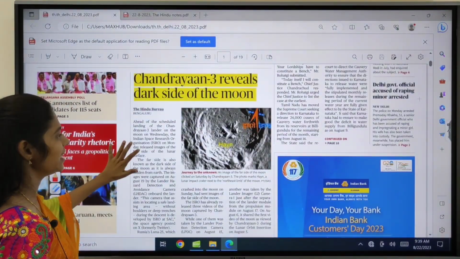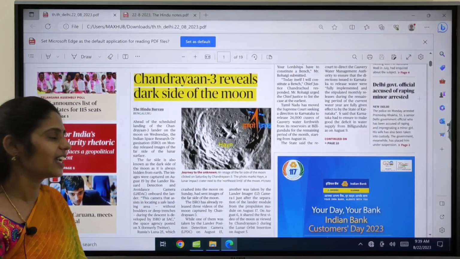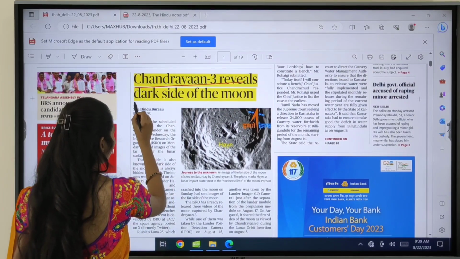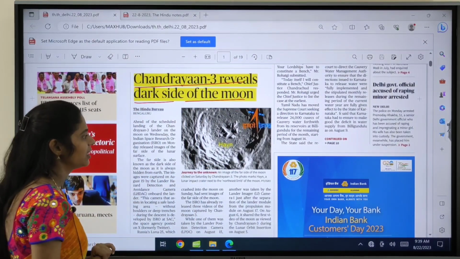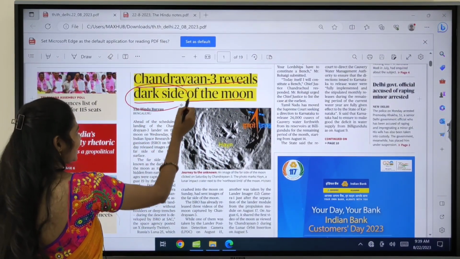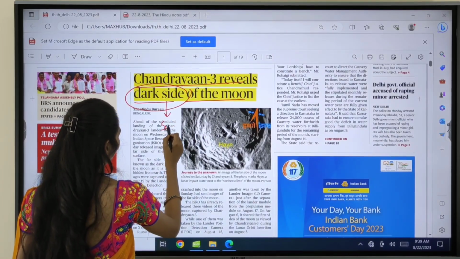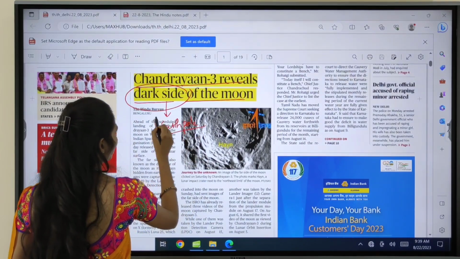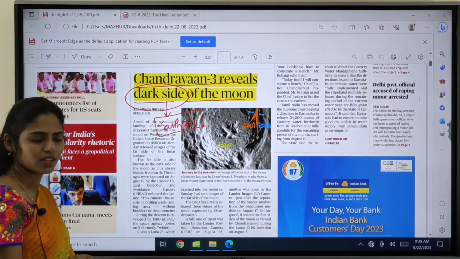So here you can see the interesting article. It is about Chandrayaan-3. The title says Chandrayaan-3 reveals dark side of the moon. So I have shown what is a dark side. Dark side is nothing but the south pole. So why in this Chandrayaan-3 are we focusing on this south pole?